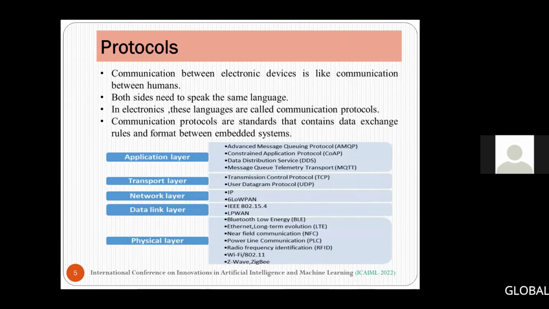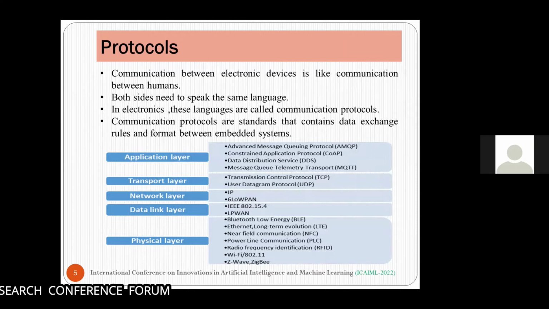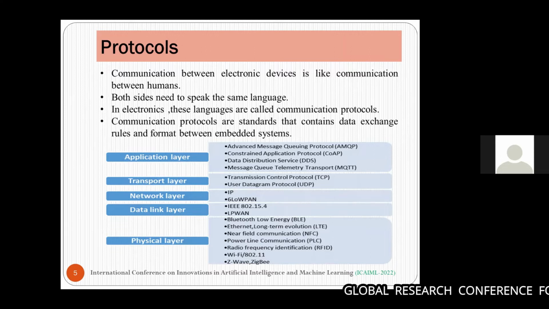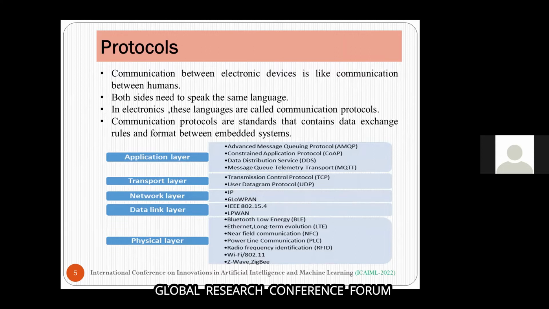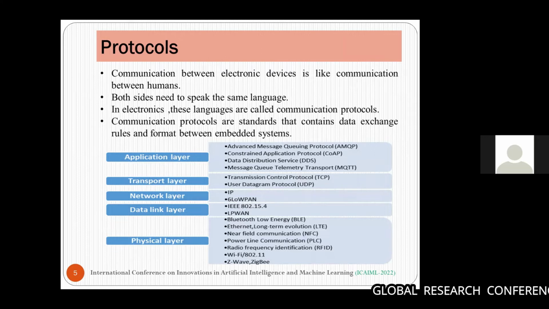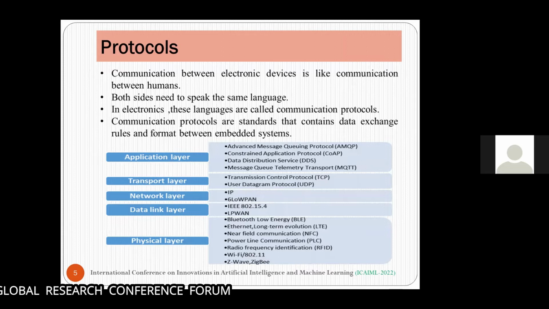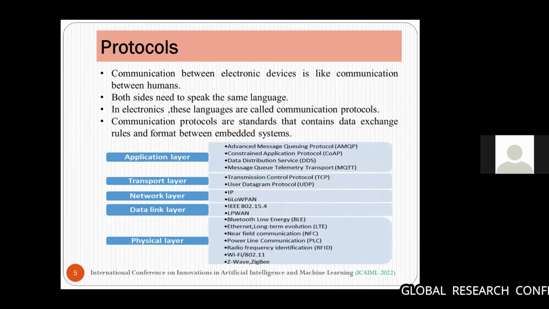As IoT is the Internet of Things, we are going to communicate with different types of devices, so protocols are there. What do we mean by protocol? Before that, what is communication? Communication between electronic devices is like communication between humans. We are supposed to communicate, but for that, the language on both sides should be the same. For that language, some protocols and standards are designed.